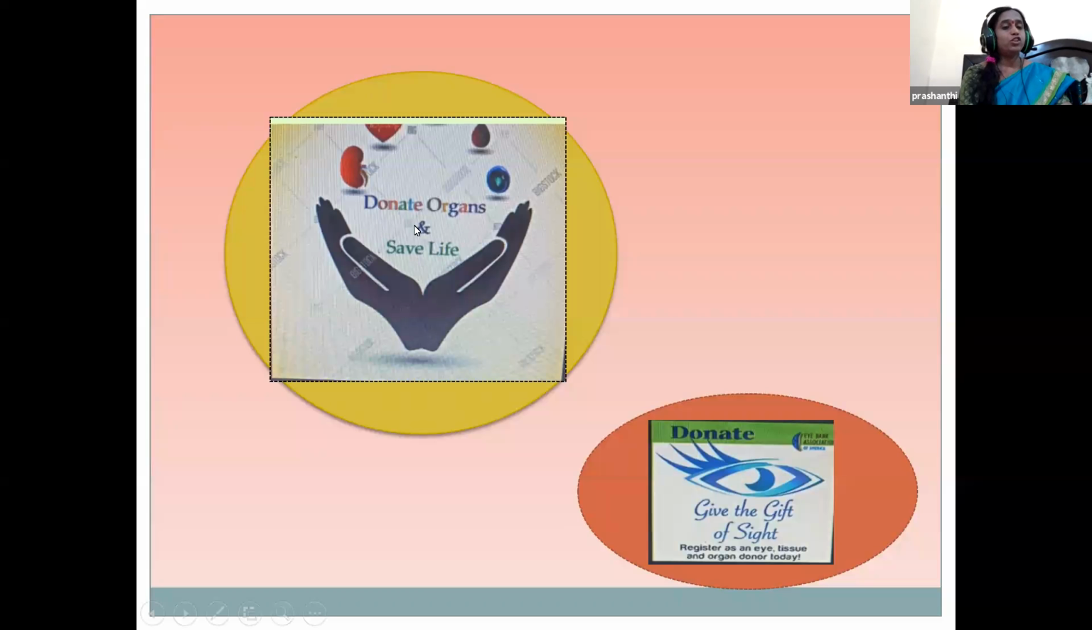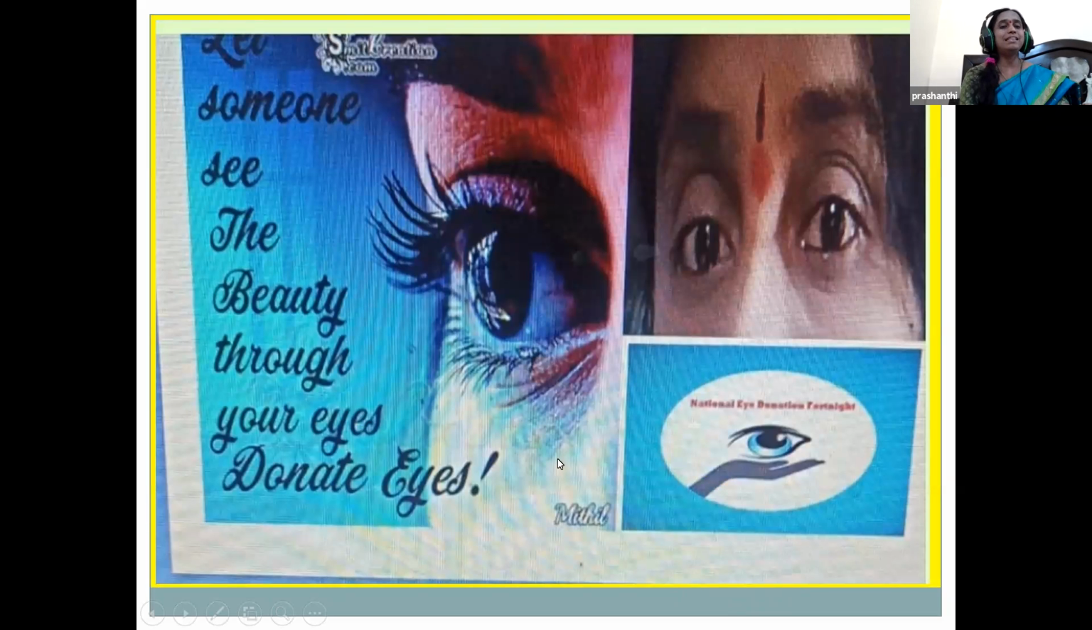We should always have some values in our life, children. We have to donate organs and save another person's life. Donating one's eyes after death is called eye donation. Let someone see the beauty through your eyes. When you donate your eyes, we are providing the gift of sight, that is vision, to two blind people, not one, children. So we have to donate eyes after our death.